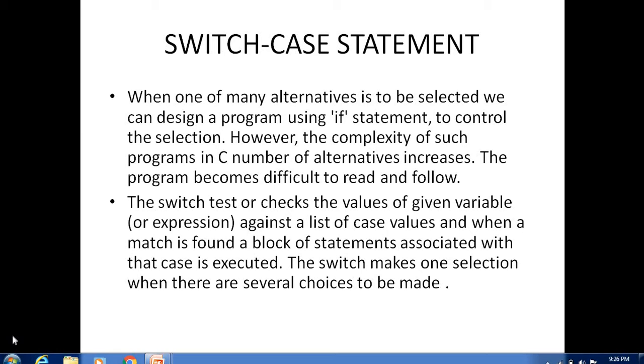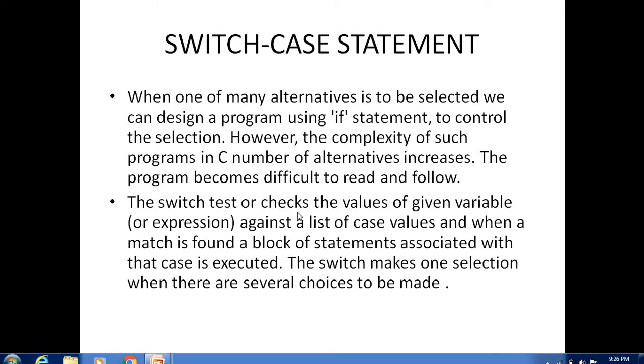So C introduces one more concept to make it easier and reduce the amount of code, by using only a single one to check the expression for multiple cases or multiple blocks. That's why C introduces a new control flow statement called the switch case statement. When one of many alternatives is to be selected, we can design a program using if statements to control the selection. However, as the number of alternatives increases, the complexity of such programs grows, and the program becomes difficult to read and follow. That's why C introduced a new concept called the switch case statement.